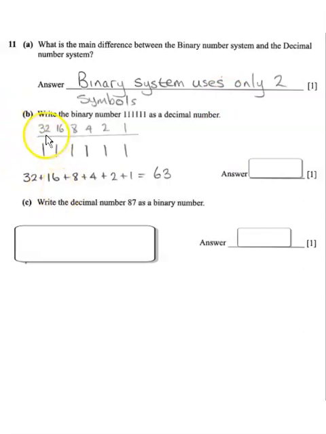So the way we will look at this is we can write down all these ones here. And then above them, we start with 1. 1 times 2 is 2. 2 times 2 is 4. 4 2s are 8. 8 2s are 16. And 16 times 2 is 32. Because these are all ones, each of these has a value, so we just add everything up. So it's 32 plus 16 plus 8 plus 4 plus 2 plus 1. And if you add them all up, it should be 63.